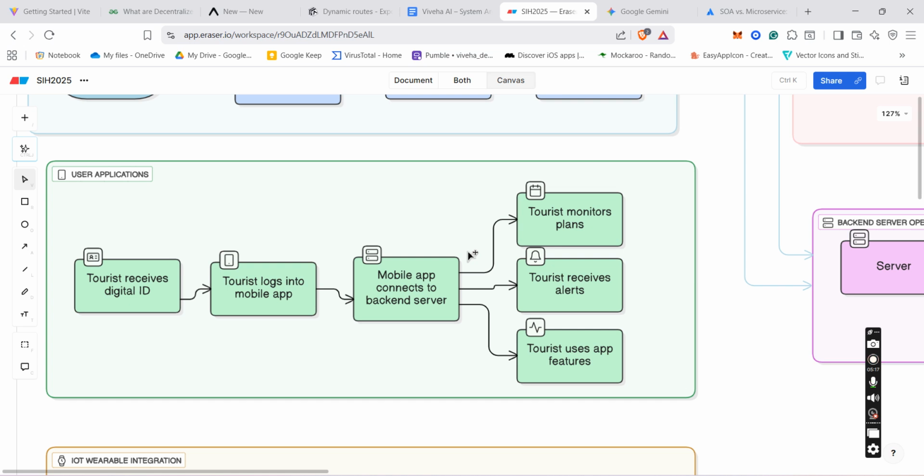Then the mobile app will have some main features like the SOS panic button, and there will be options to enter the details of the route plans of the tourist, meaning the places where the tourist wants to travel or visit.